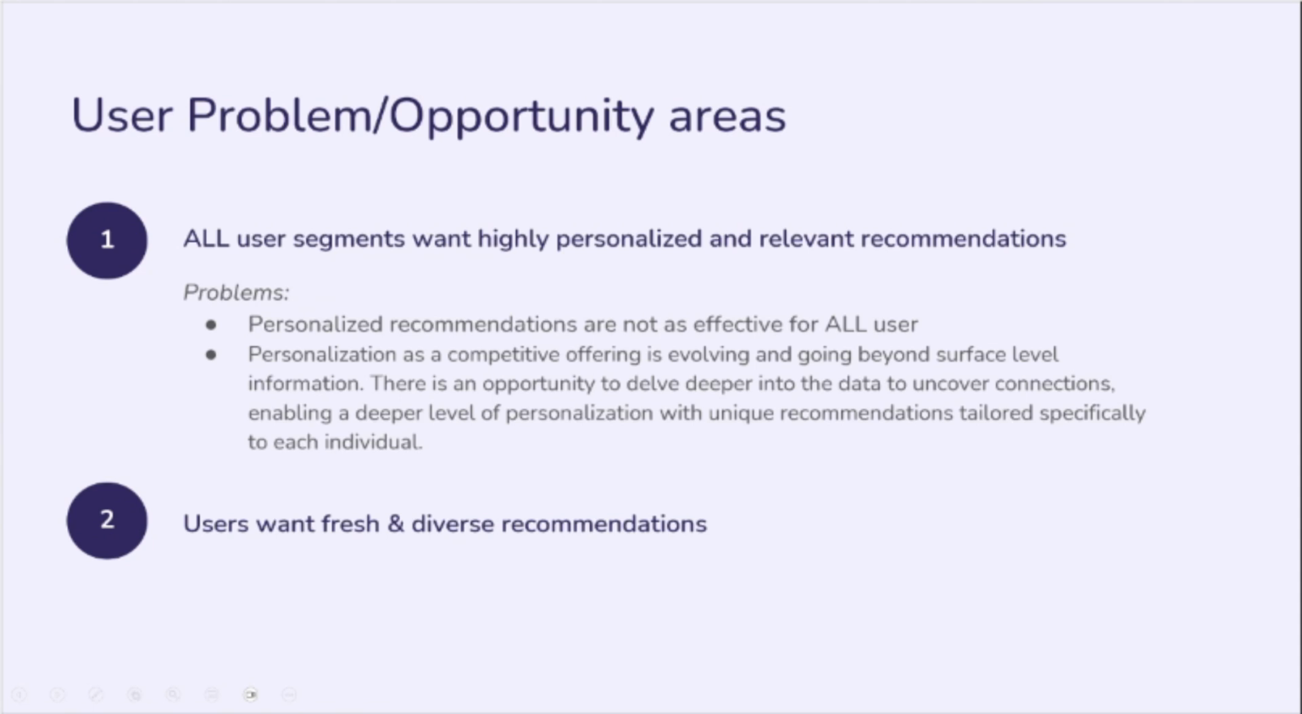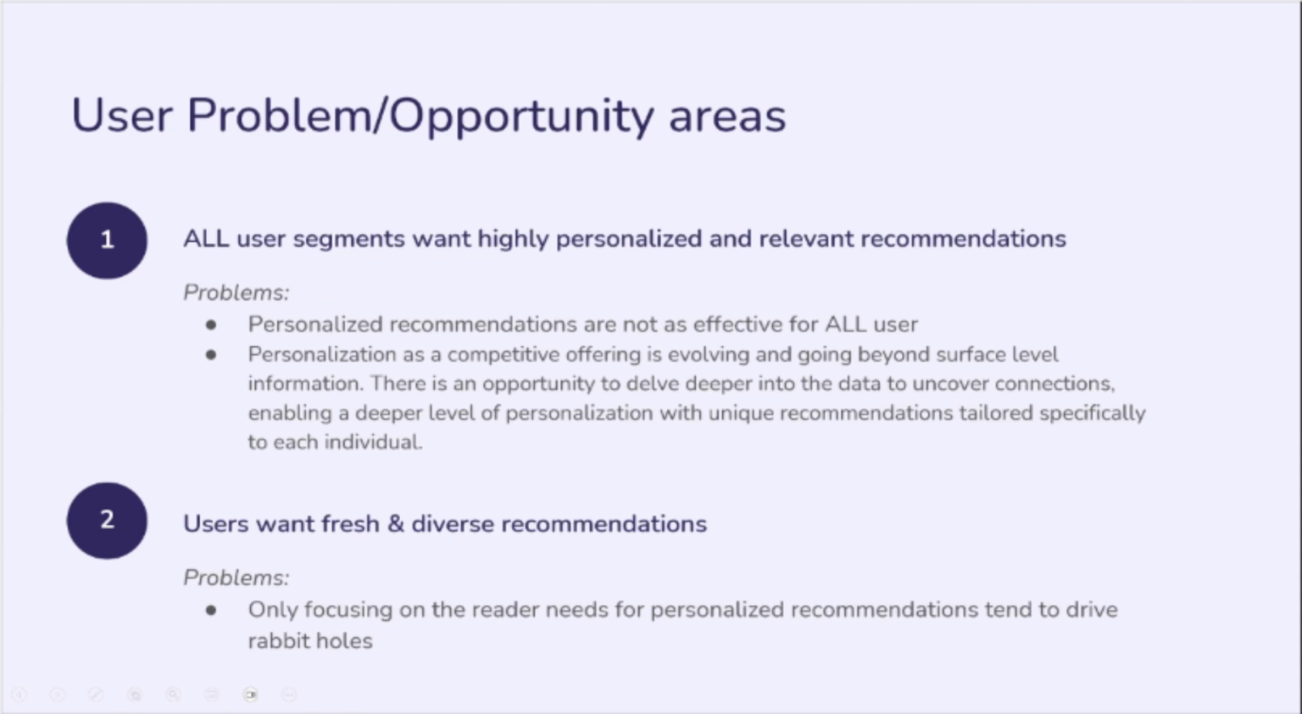The second part I want to talk about is users want fresh and diverse recommendations. You can think about personalization and diversity almost being at 2 ends of the same spectrum, because the more personalized you get, let's say for a stakeholder, like in our case, the reader, we might tend to drive them into rabbit holes. So how do we give them a personalized experience while also making sure that the recommendations are fresh and diverse and meeting other stakeholder needs? This is another challenge that we explored. And Abby will be going over some of the solutions and the experiment that we ran. So let me just pass it on to him.